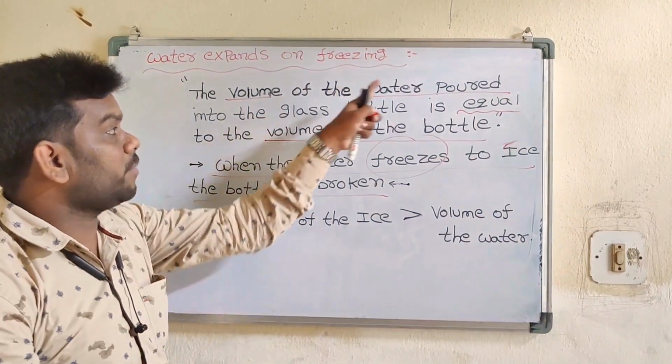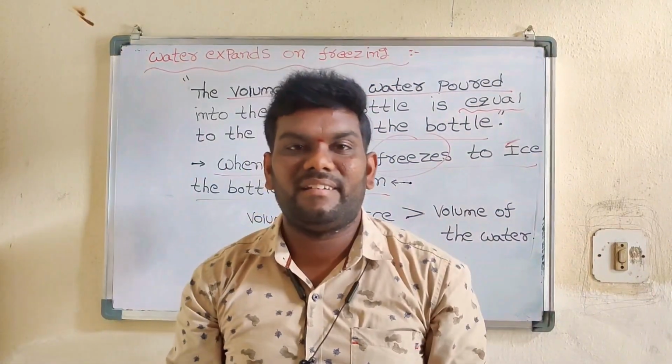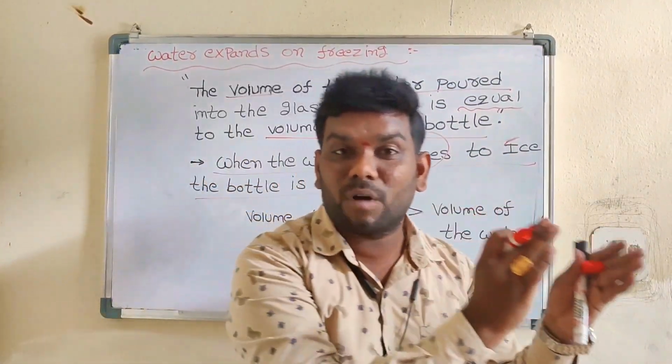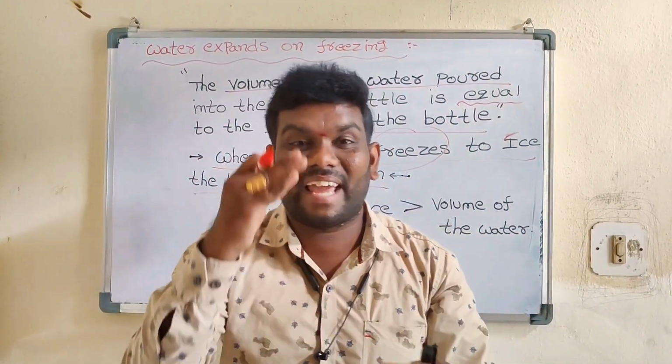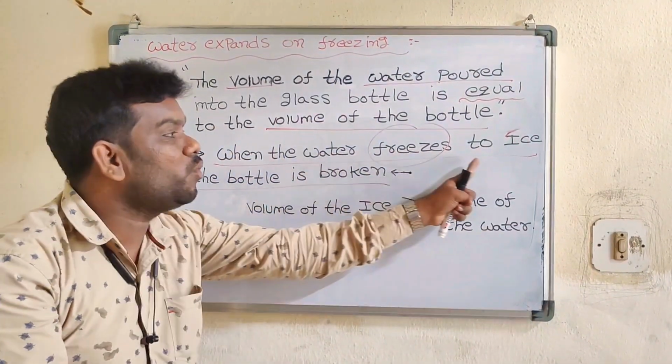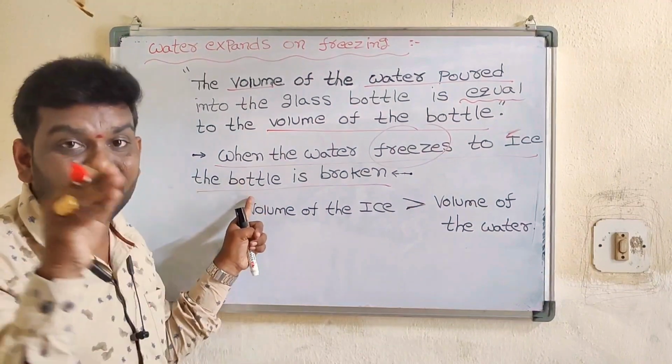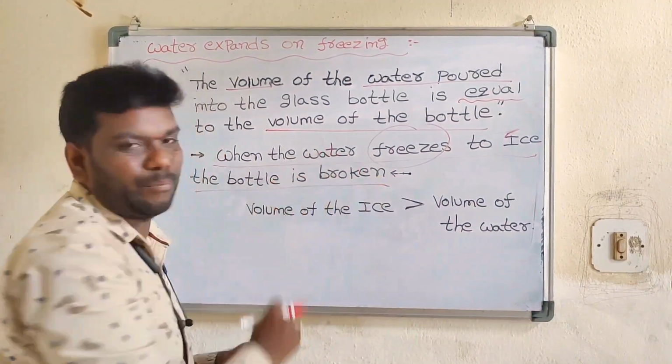When the volume of water poured into the glass bottle is equal to the volume of the empty bottle, these two volumes are equal, then that water freezes to ice. Then in that place the bottle is broken.